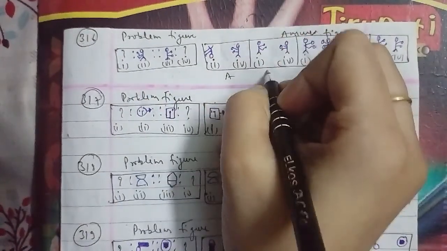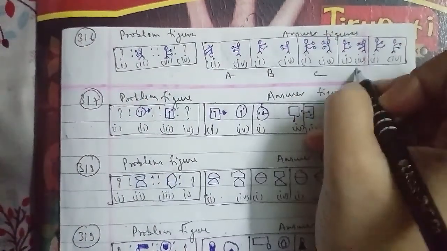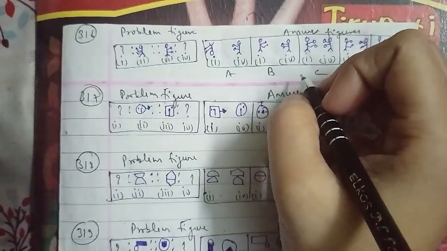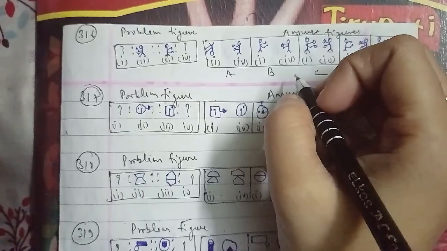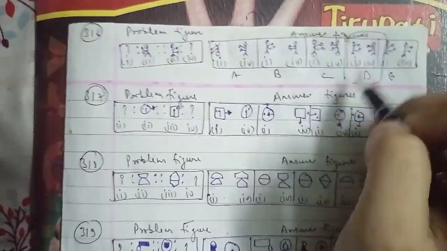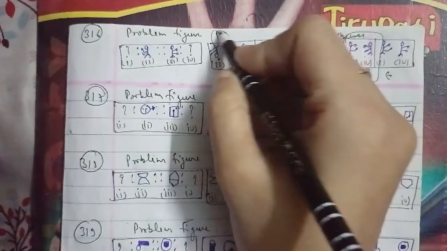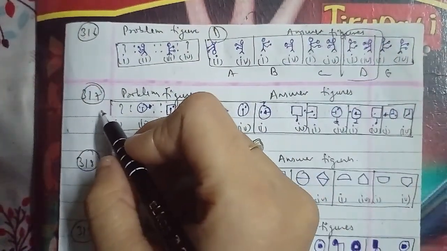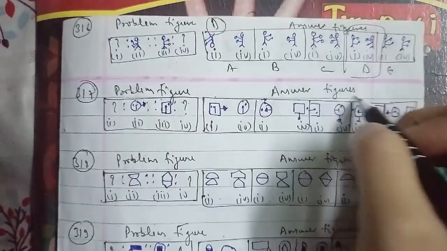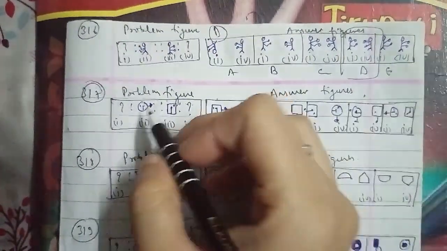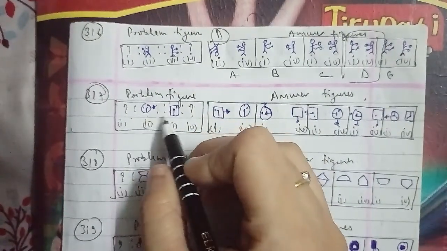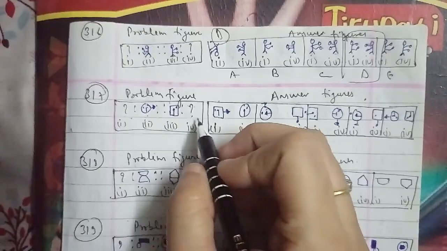We will go ahead with the 320th question of the session, which has the problem figures with the answer figures. This has been asked in a bank PO question paper, where the triangle figures are named A, B, C, D and E. In the same pattern, the second is formed by inverting the first and attaching it to its similar figure. We can say that the figure that will be the right answer is the C figure for this question as well.